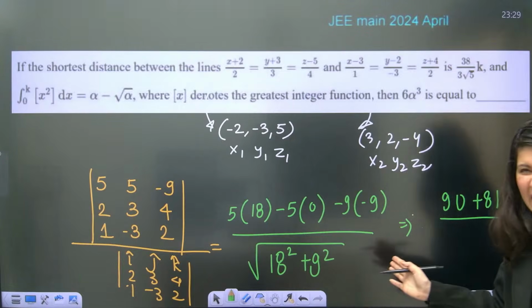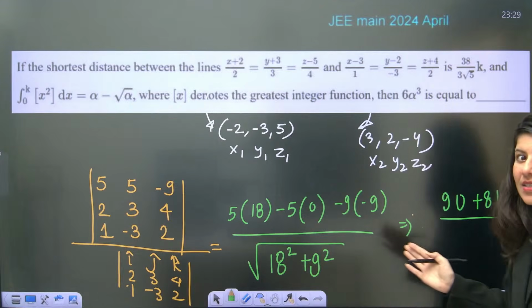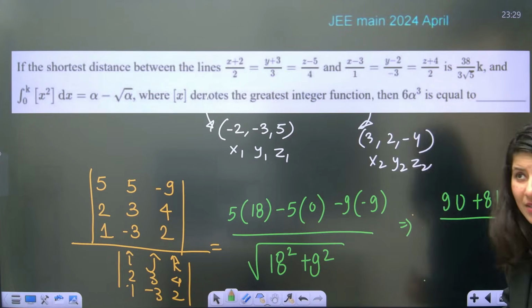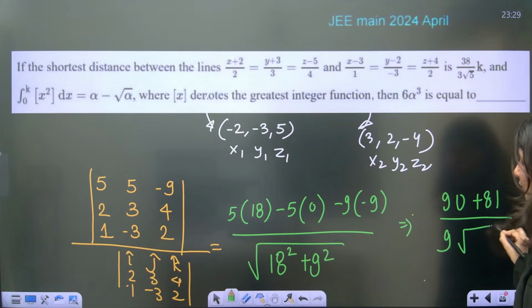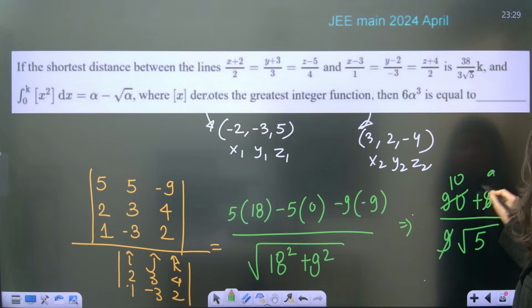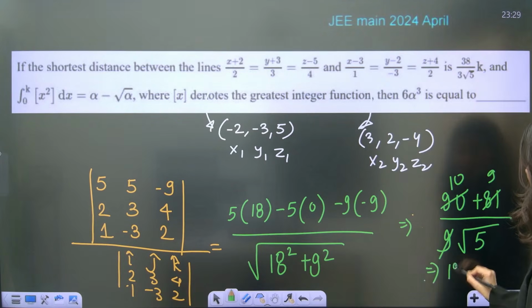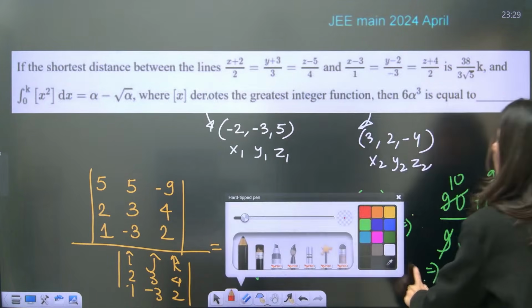So if you take 9 common, suppose 9 square is gone outside. 9 square is gone. Okay. So if 9 square is gone, it will become 9. So this is 9. Correct. And square root of 2, so square root of 5. 9 ones are 9, 9 twos are 18, 9 nines are 81. So this is going to become 19 by root 5. The shortest distance between two lines is 19 by root 5.